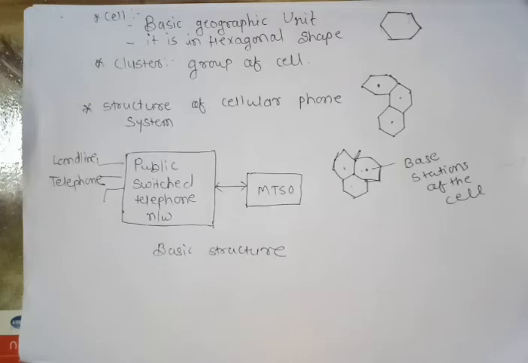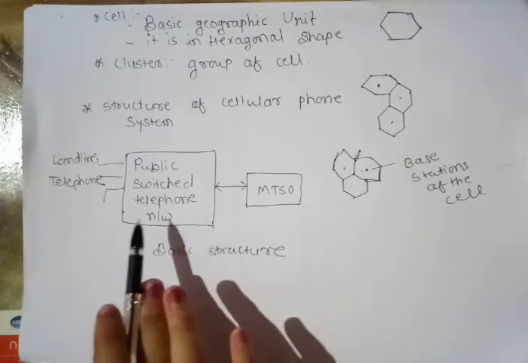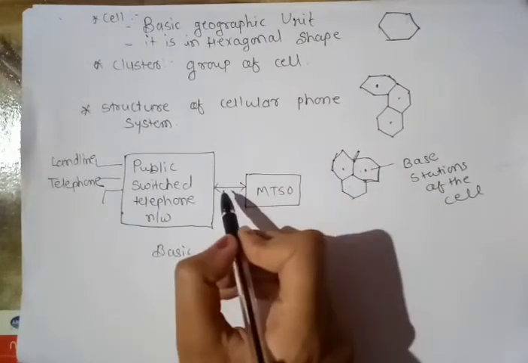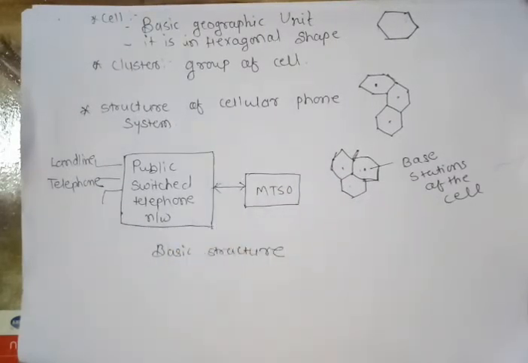Observe that this interface is bidirectional. The interface between the PSTN and MTSO is bidirectional. That's why we are showing arrows at both sides. That means the exchange of information between the switch center and the base station is two-way. There is a bidirectional connection between the switch center and the base station. That's why we can say the interfacing is bidirectional, or two-way.